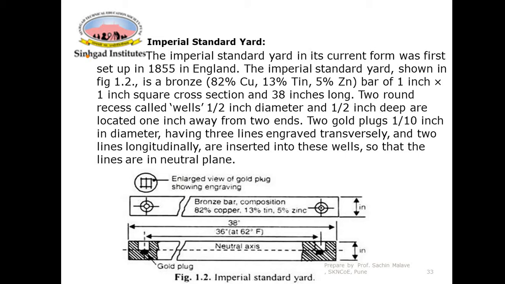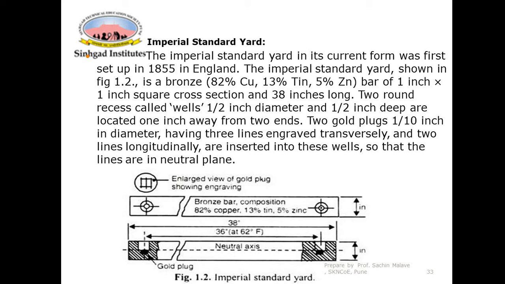In this gold plug, 3 transverse lines are engraved and two lines longitudinally. So this is the first line, this is the second line, two lines longitudinally and three lines transversely. These two gold plugs are inserted into these two wells so that the lines remain at the neutral plane. This is the arrangement.